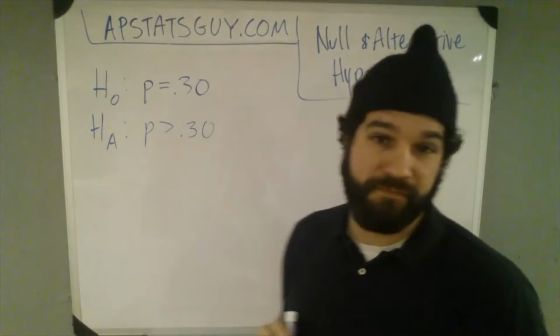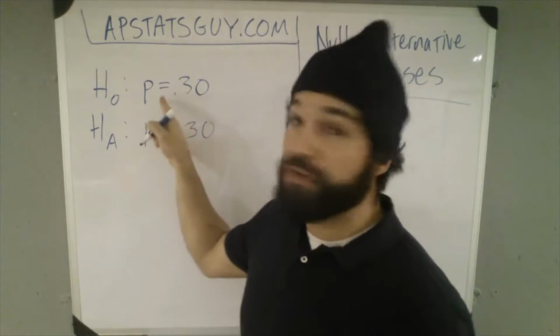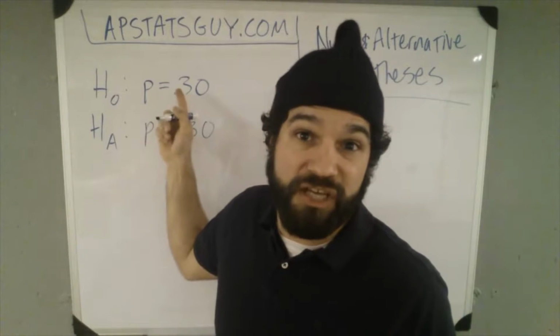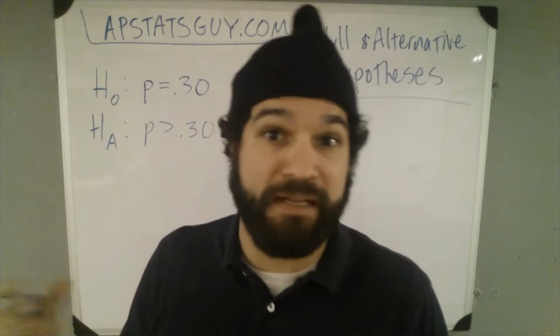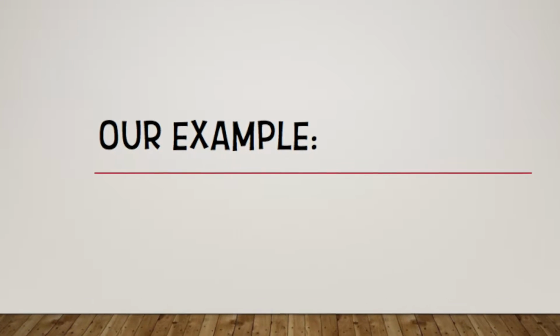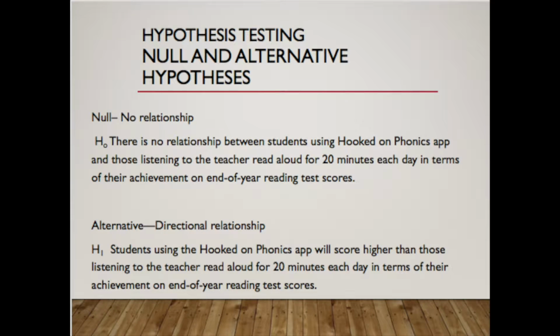That has gone above, okay? In words, it would say 30% of these kids still like cheese. This is saying it's increased, more than 30% like cheese now. In our example, the null hypothesis would be that there's no relationship between using the app and listening to the teacher read. The alternative hypothesis would be that students who use the app would score higher than those listening to the teacher read.